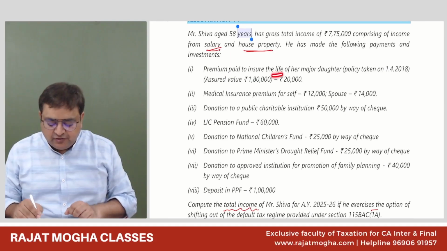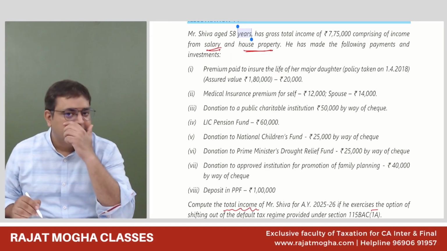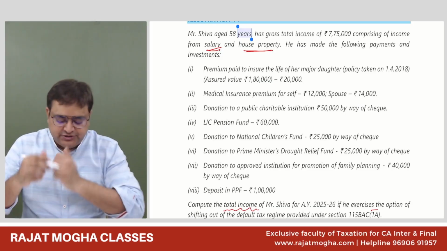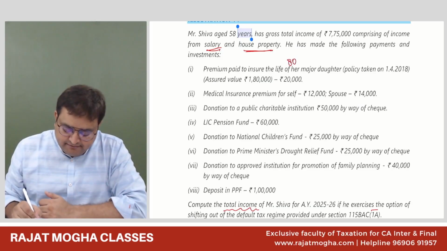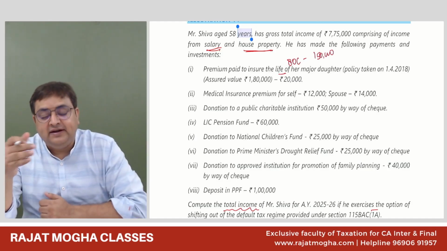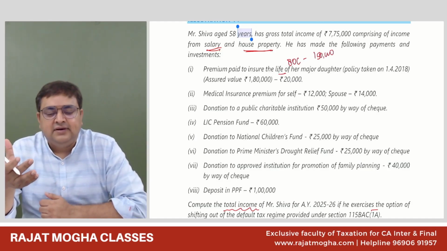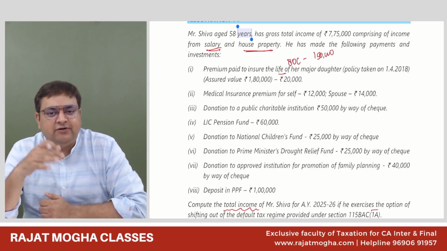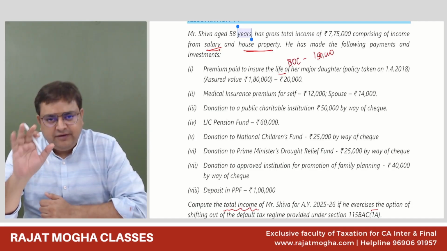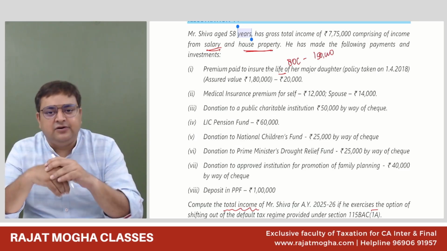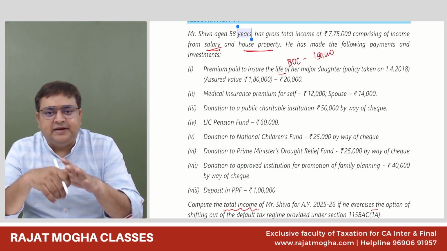Premium paid for life insurance. Is it health insurance or life insurance? Life insurance. Life insurance is 80C deduction. So in 80C, maximum we know we can go up till 1,50,000. But is there any internal limit on the life insurance also? Yes, there is an internal limit. It depends upon the date of the policy. Generally, if you don't remember the date, in 90% of the cases you can take 10% of the sum assured. So maximum is 10% of the sum assured.